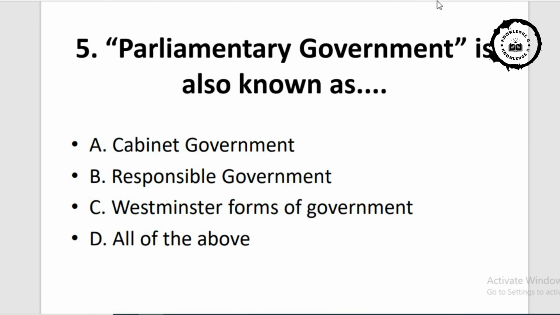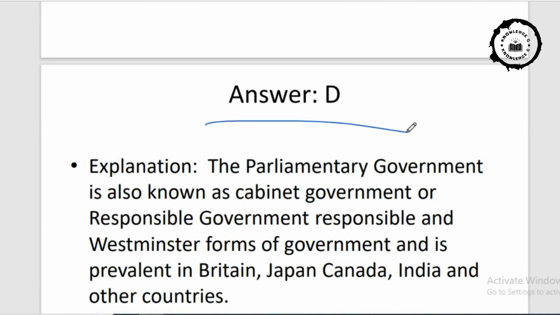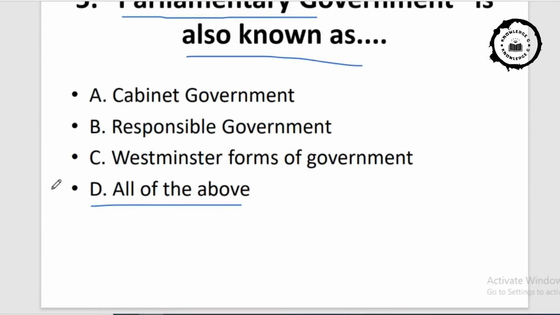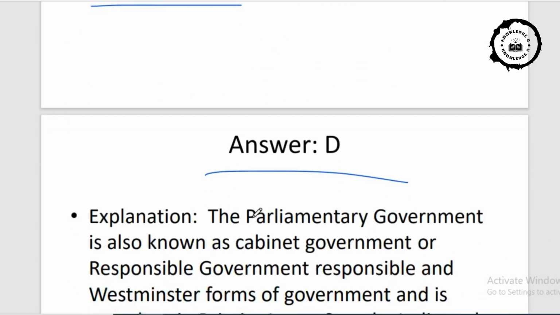Now come to question number 5. The parliamentary government is also known as option A, cabinet government, option B, responsible government, option C, Westminster form of government, option D, all of the above. Now come to the answer part. Answer will be option D, all of the above. See, parliamentary government is also known as cabinet government, responsible government, Westminster form of government.